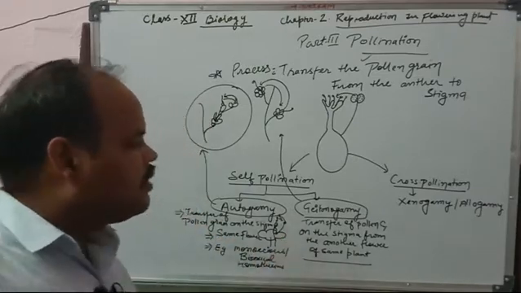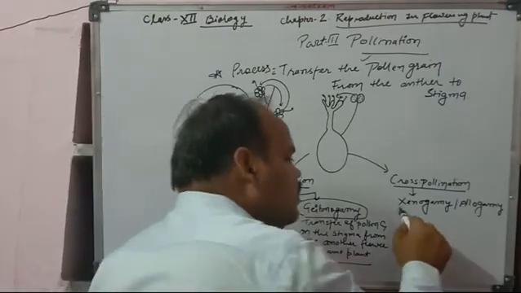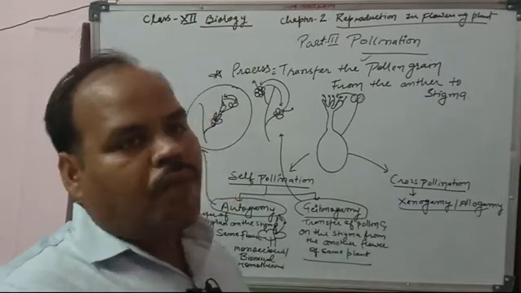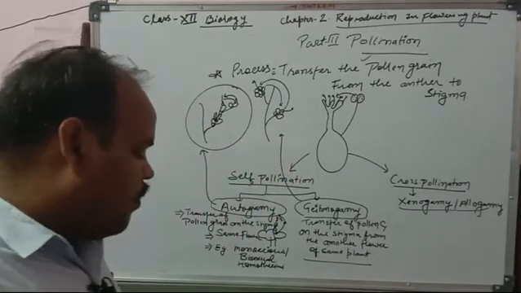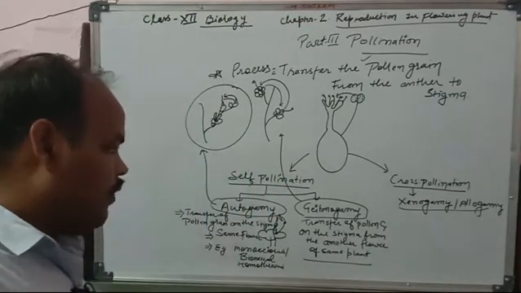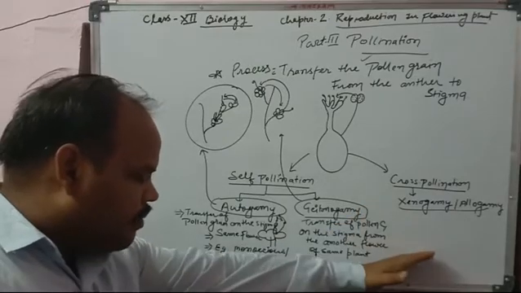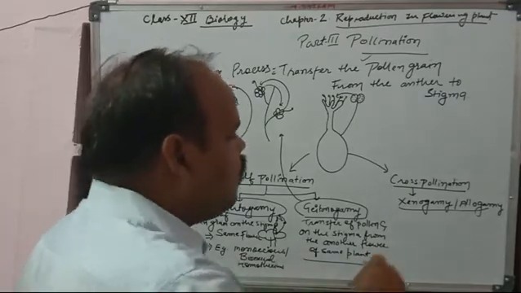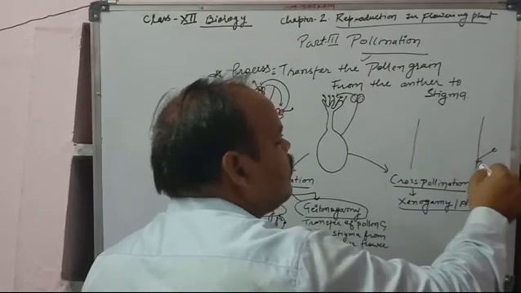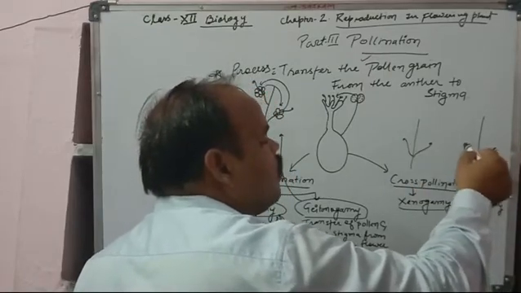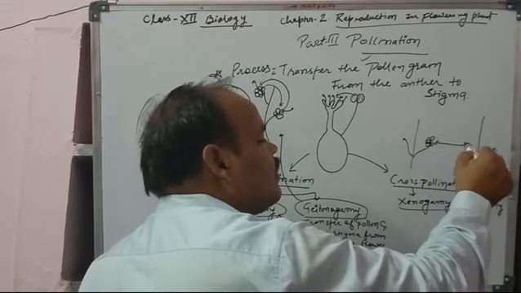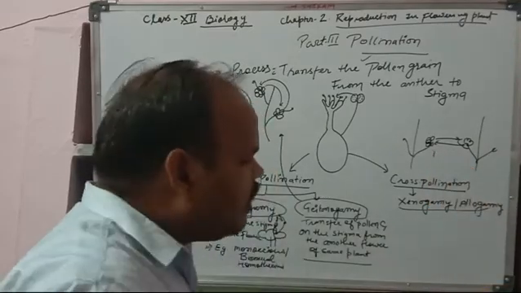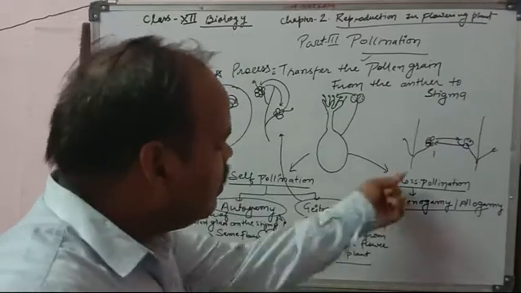Okay, so now the next is cross pollination. Cross pollination is also called xenogamy or allogamy, because there is the transfer of pollen grain of one flower to the stigma of another flower, but their species are the same. In this, there are two flowers, one plant here and another plant here, and if pollination happens between the two flowers, it means pollen grains are transferred. That is the process called xenogamy, allogamy and cross pollination.